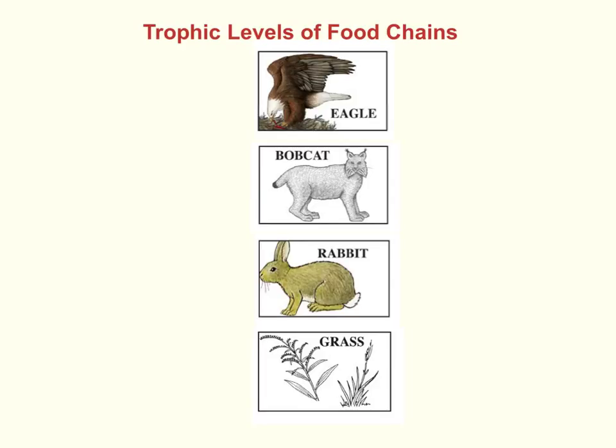Here we have an example of a food chain starting with grass at the bottom. The grass is eaten by the rabbits. The bobcats chase the rabbits and eat the rabbits, and the eagles occasionally eat the bobcat.